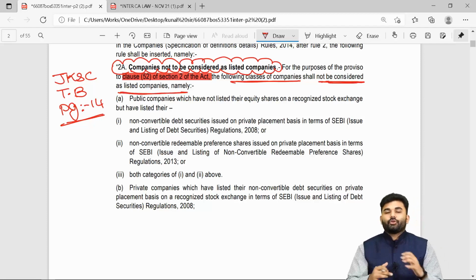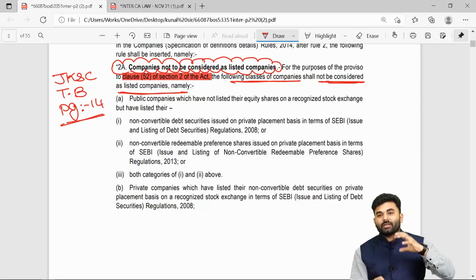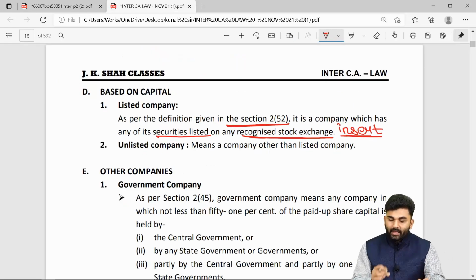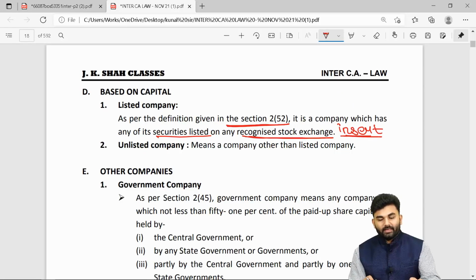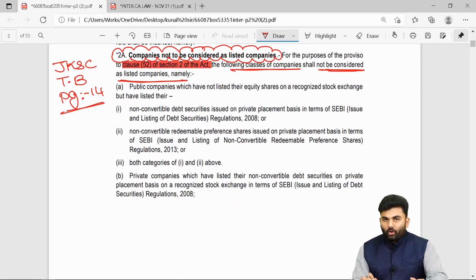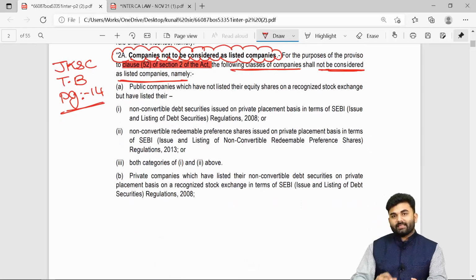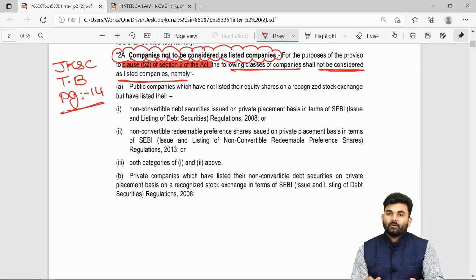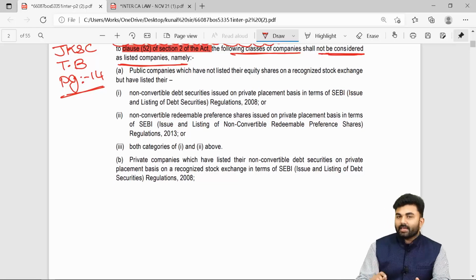They have added this new provision. So this is an addition inside your textbook. You need to add it right below the concept of listed company. Over here, the lawmaker says that few classes of companies are not to be considered as a listed company from now onwards. Which are those companies?